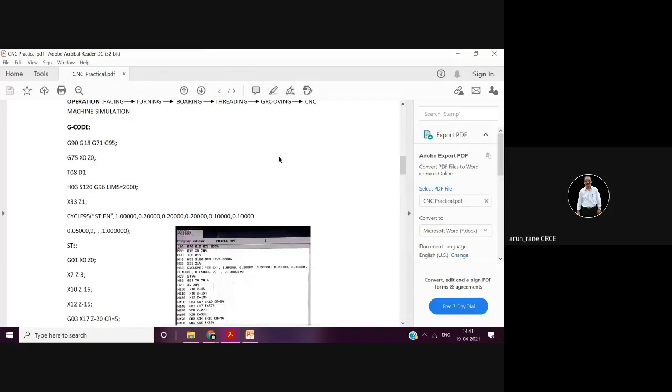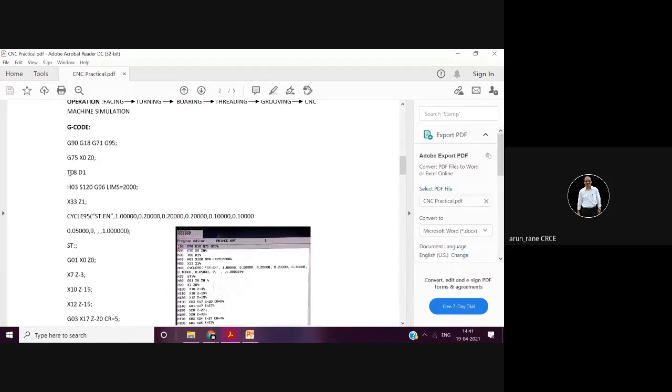I'll be happy if you can write the justification for this line. So what is happening in this line? Here you are just preparing the machine. That is called the initialization. You are making the machine ready for operation. G75 X0 Z0 means you are taking the machine to the reference point or home position. Home position and reference position are the same.